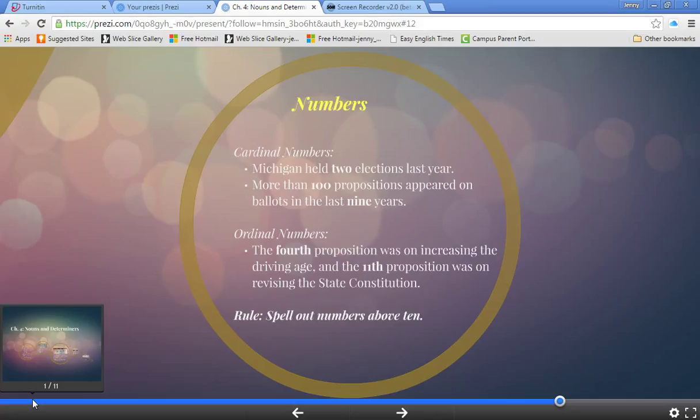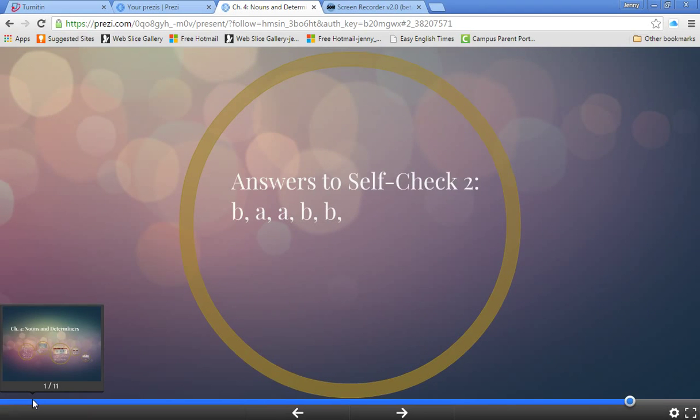So at this point, please pause the video and do self-check 2 on page 57. And here are the answers to self-check 2. You have now reached the end of the video.